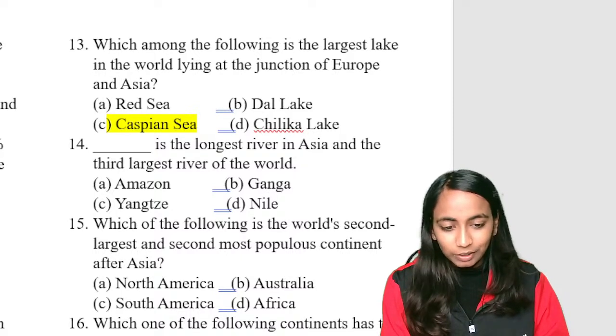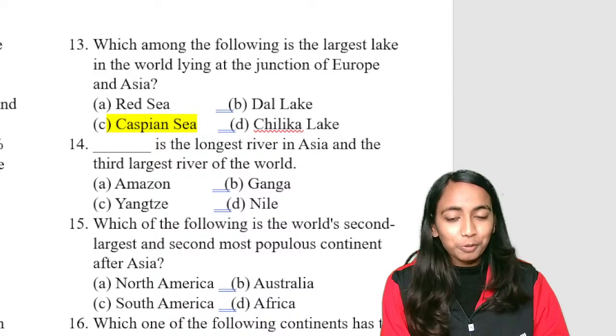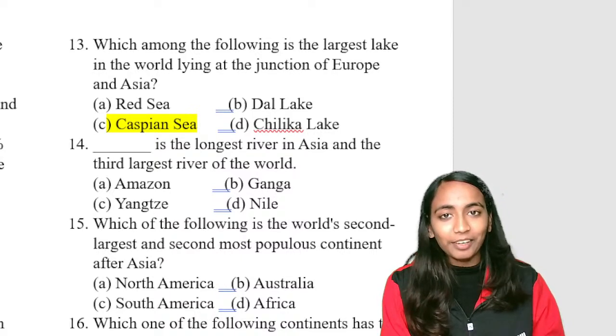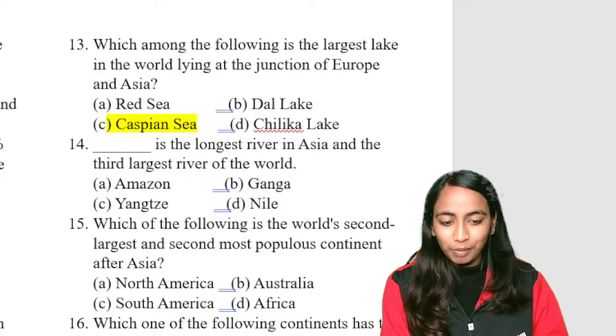A कैसे होगा? सात्विक, which river? Amazon कहाँ एशिया में present है? Just look at the options before answering. How come Amazon river would be there in Asia? How come Nile river would be there in Asia? Ashima, Nile river एशिया में कहाँ है? Longest river in world it is asking. Longest river in Asia and third largest river in world. Read the question carefully.